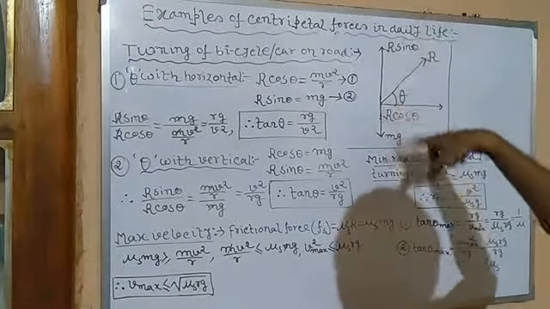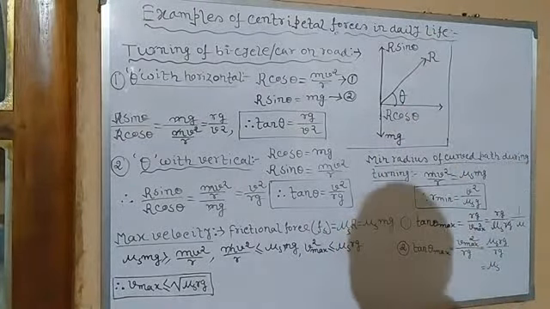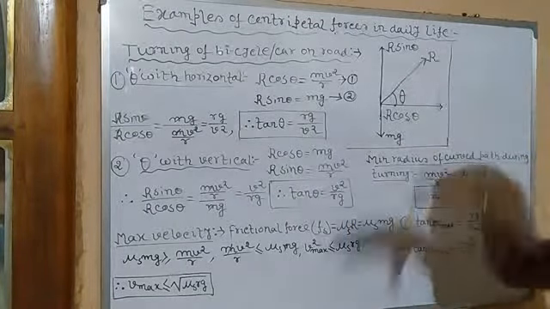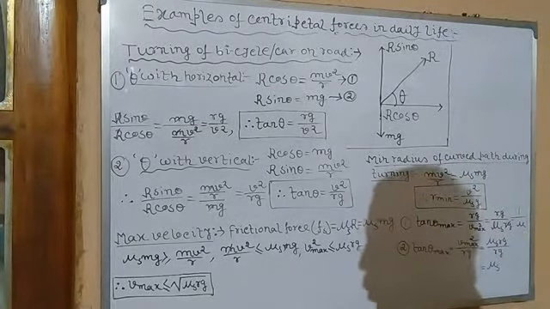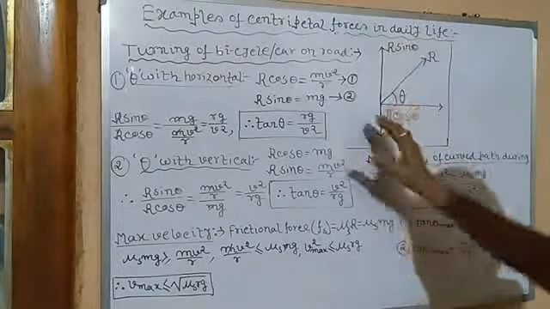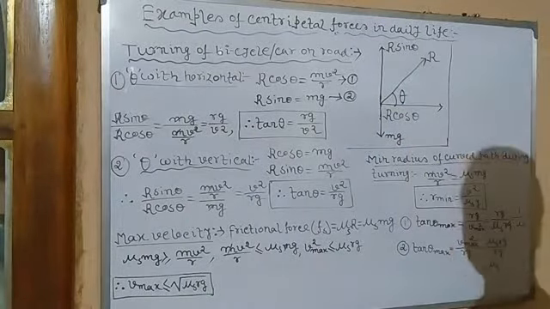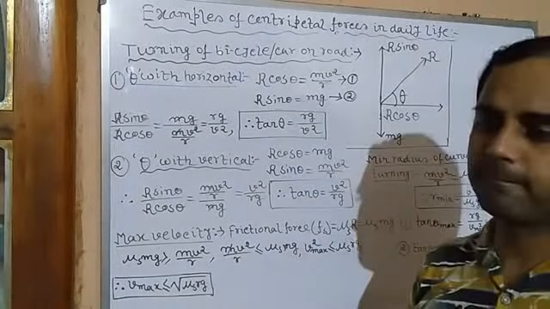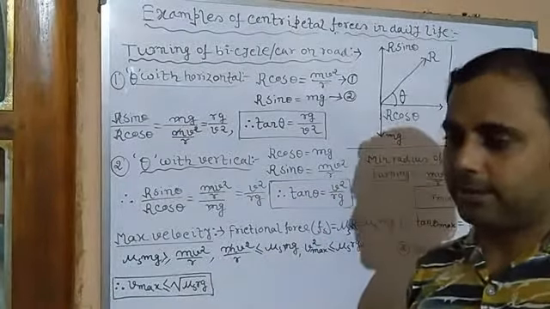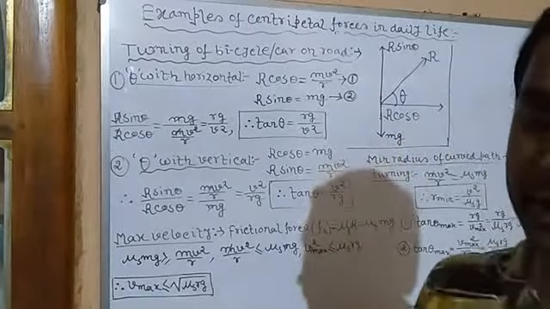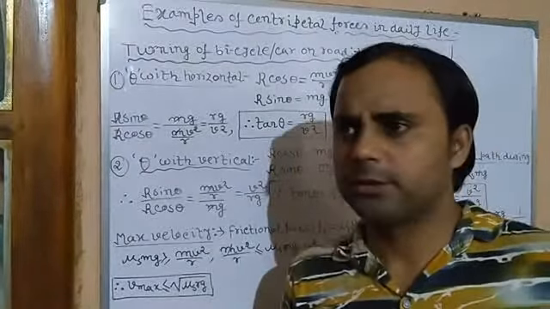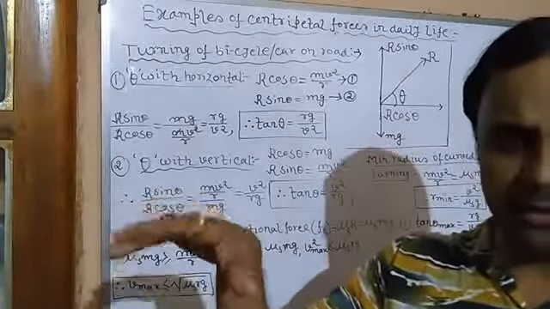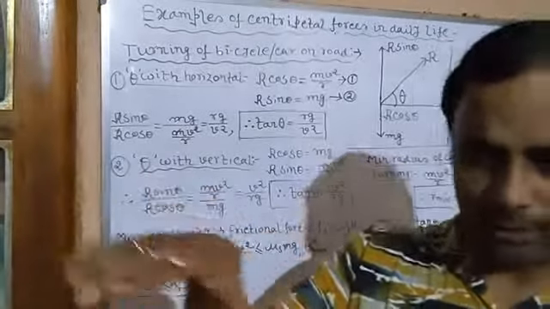The vertical component balances the weight, so there is no problem with the weight. The horizontal component provides the necessary centripetal force for taking a U-turn for a car or bicycle. But in the case of huge vehicles, like a train, or on some roads with huge tracks, some roads are generally sloping down inward like this.